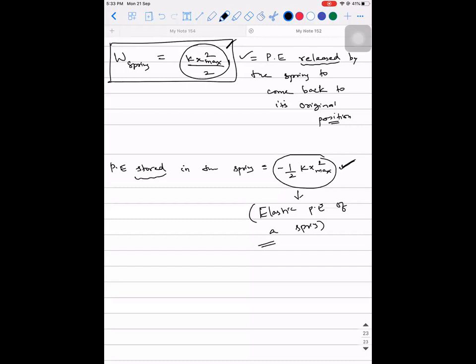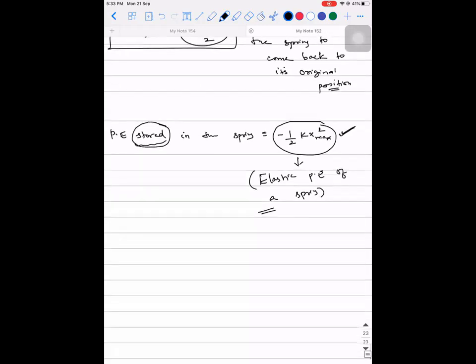Is this energy coming from the spring, or is this the energy given by some external agent? Logically, it should be given by some external agent. That is why I'm going to give the definition in terms of an external agent.